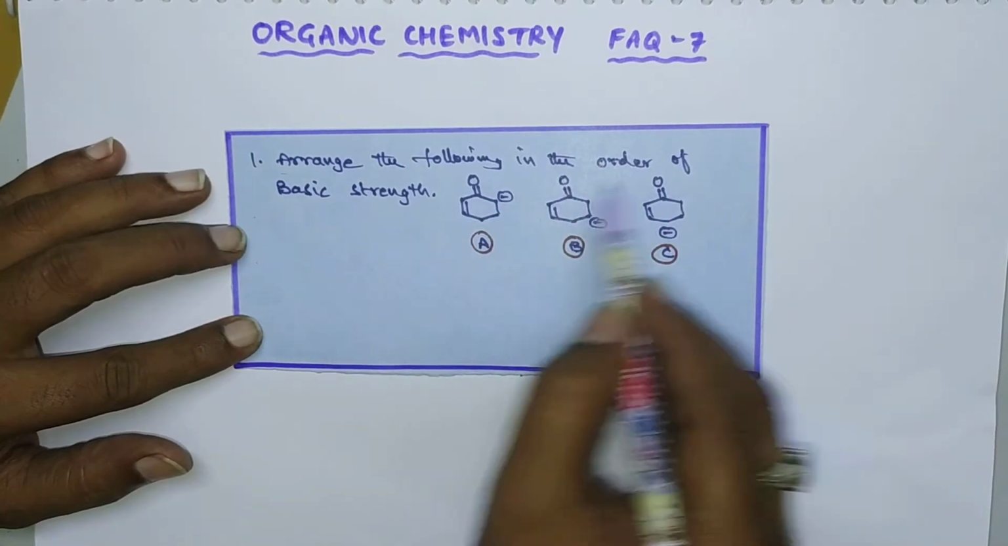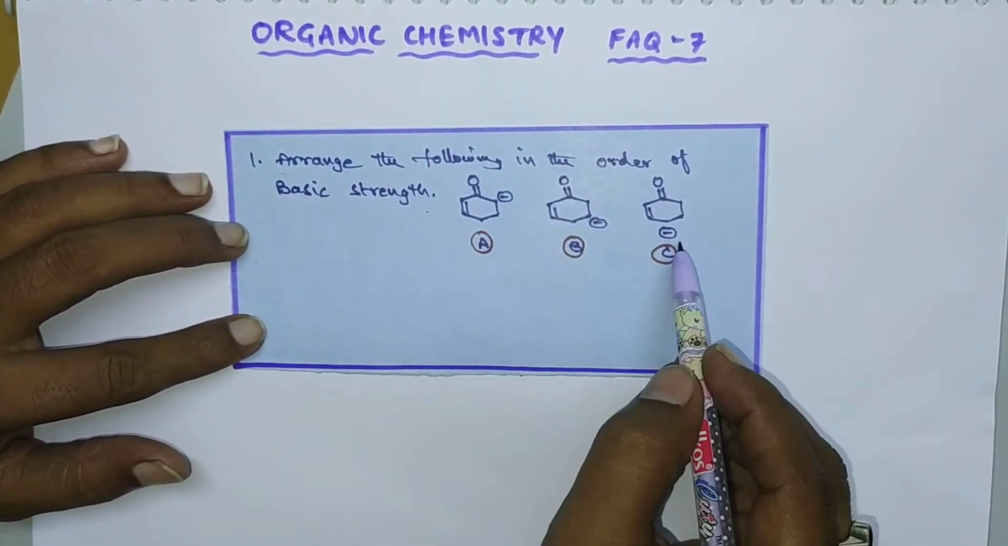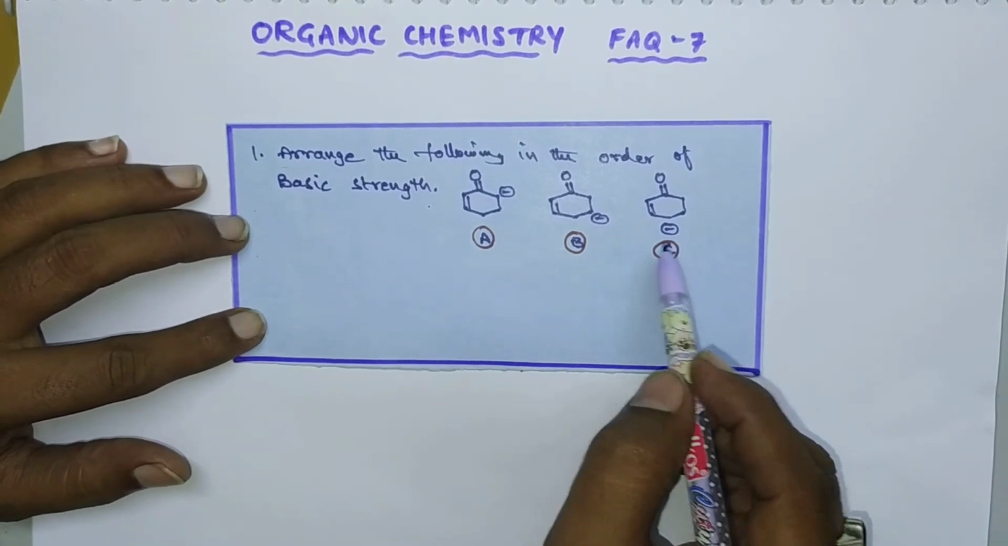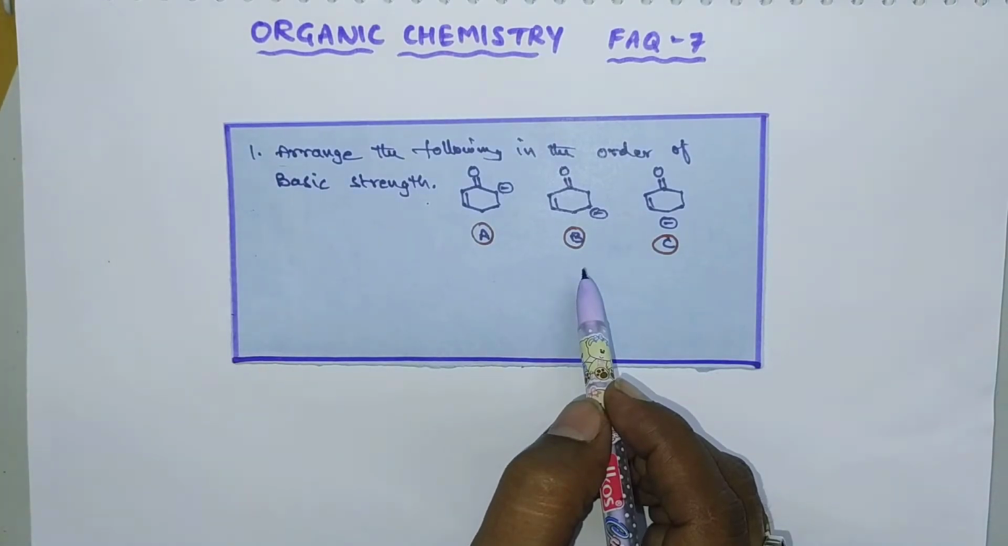So now the first question is this one. Arrange the following in the order of basic strength. Here he asked to arrange these three compounds according to their basic strength. Here there are carbanions, the negative species.